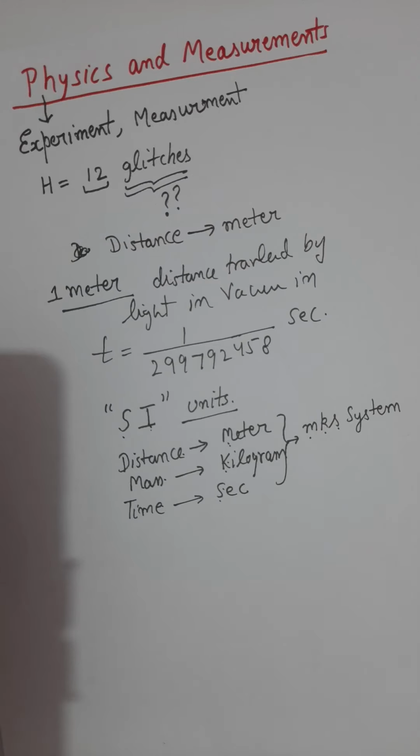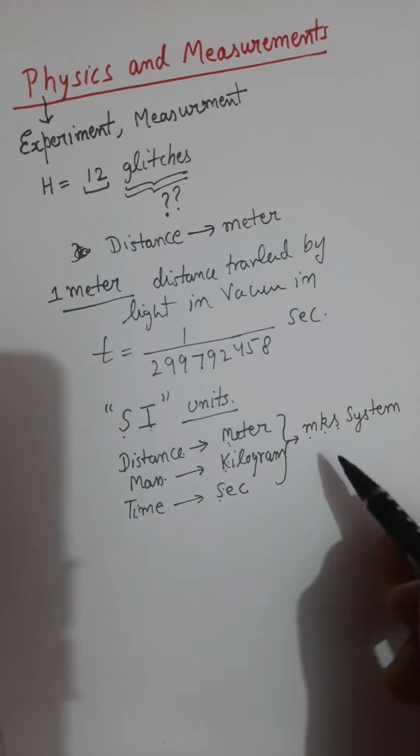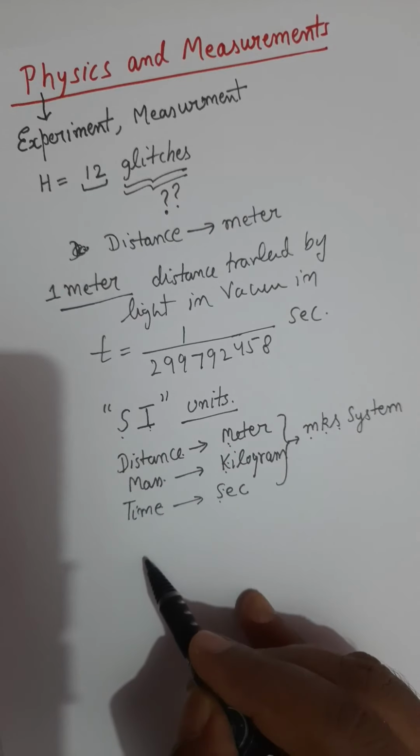They prefer to measure mass in some other units like pound. So that's individual choice now. But on an international platform, all the units for length should be meter, all the units for mass should be kilogram, and time should be in seconds.